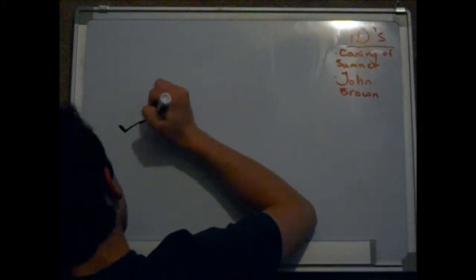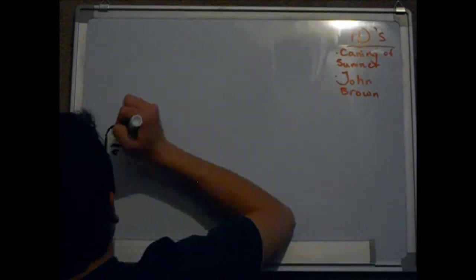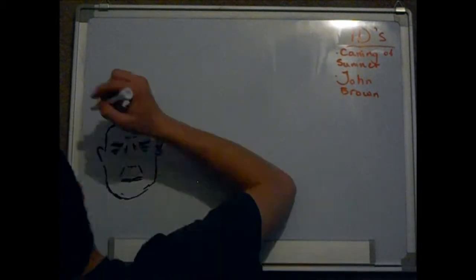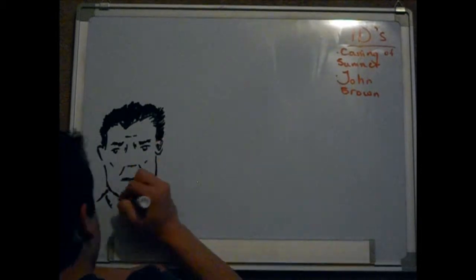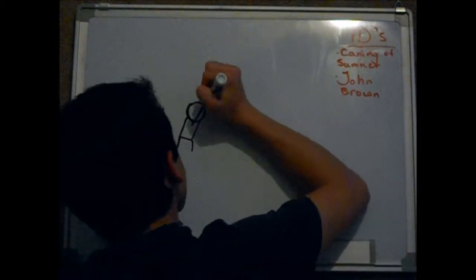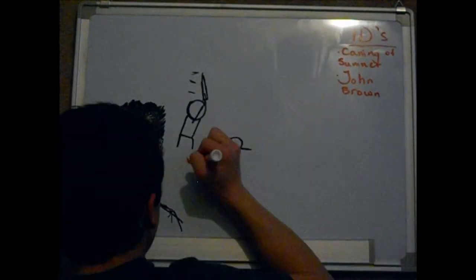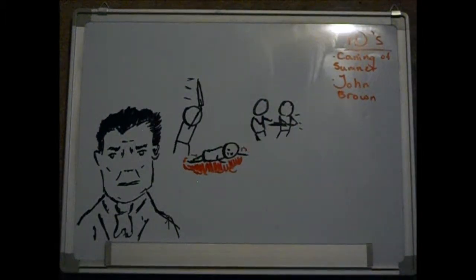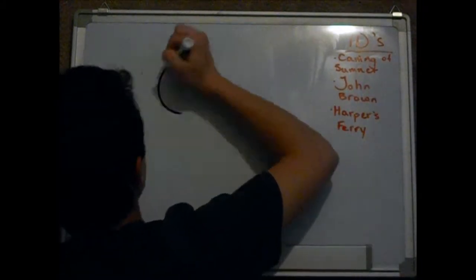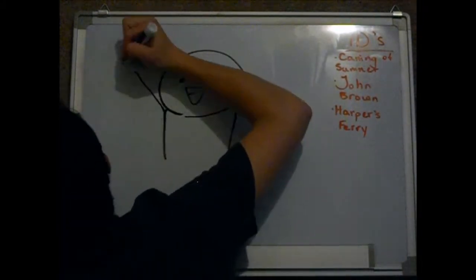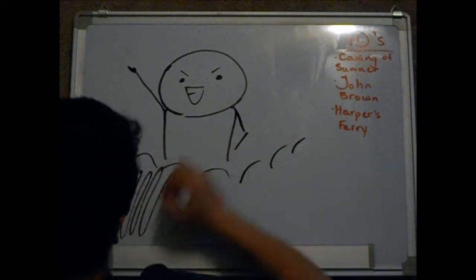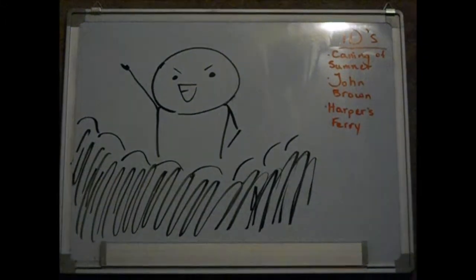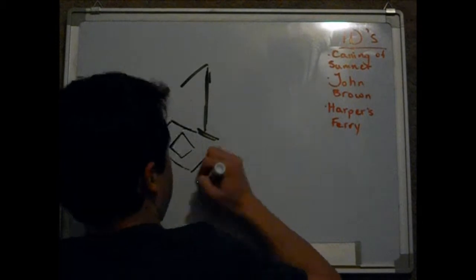Another person who increased the split between North and South was John Brown. He believed that the only way to get what he wanted was through violent rebellion. On his first mission, he and his sons effectively hacked up several supporters of slavery with broadswords. Yes, broadswords. He later planned to hold a slave insurrection in Harper's Ferry, Virginia. His plan was to begin the revolt and have all the slaves rise up with him against their masters. They didn't. John Brown was caught and hanged for his crimes.